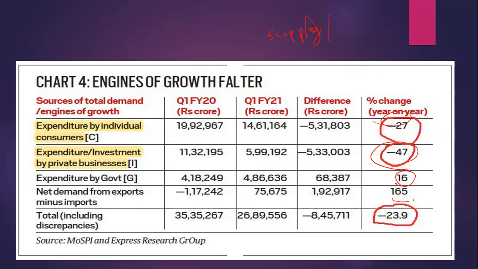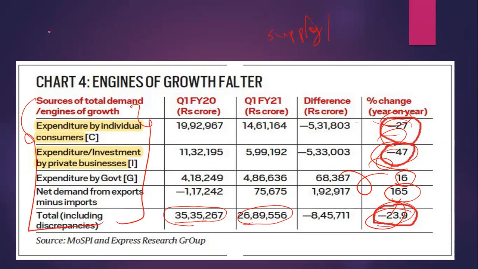Luckily our exports were good. So finally, if you compare the exact figures, the previous financial year it was 35,35,267 crores. Coming to this financial year, it is only 26,89,550 crores. So the GDP fell by minus 23.9%. You don't have to remember these percentages or figures. You have to just remember what exactly forms part of the engines of demand.